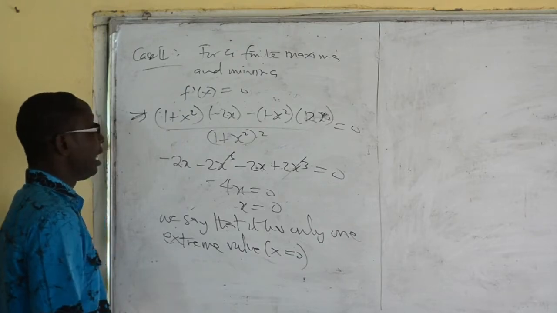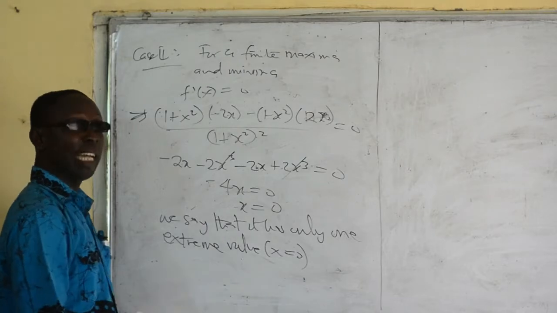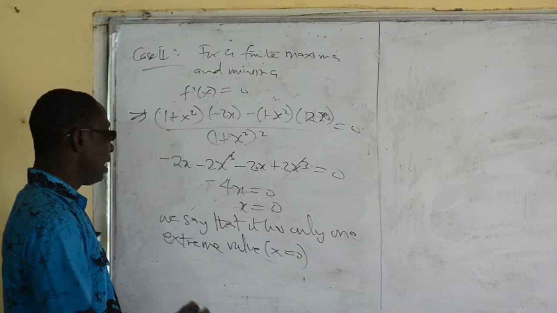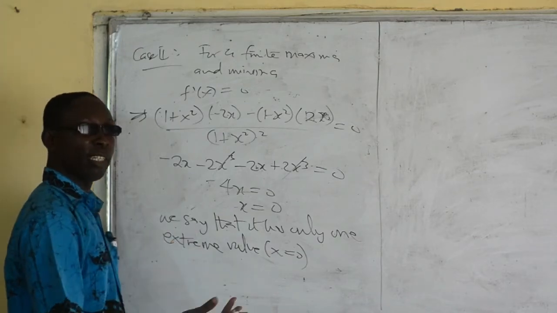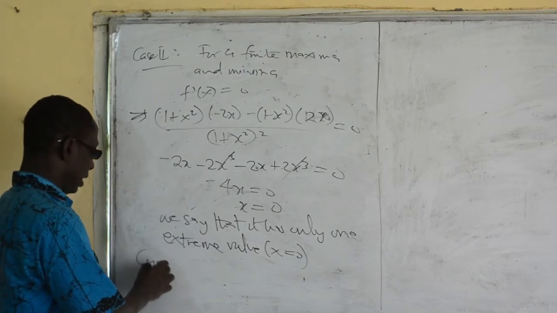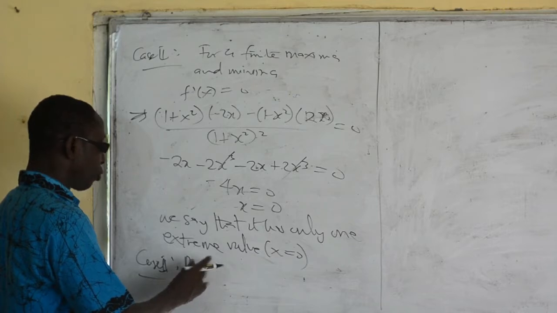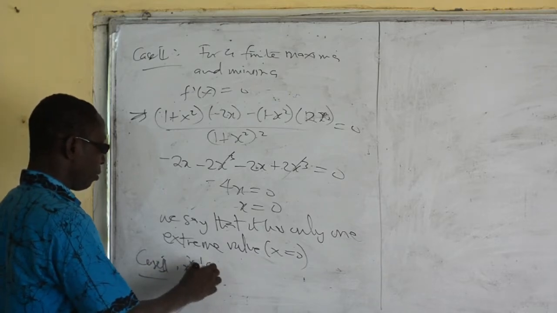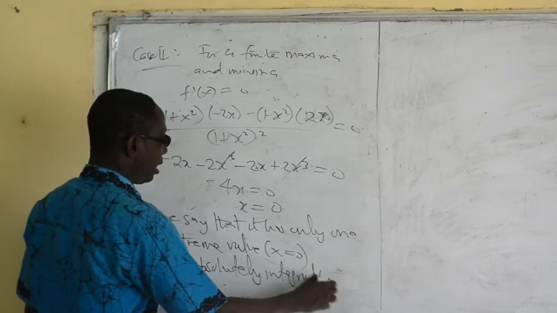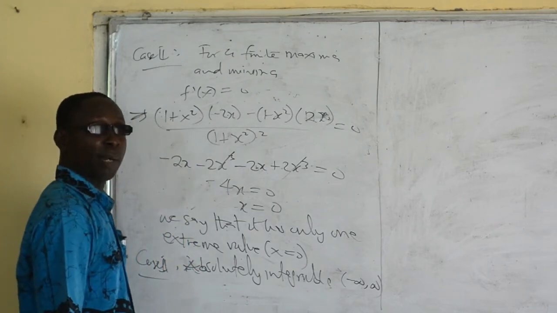So we can say that with these two cases, we can even go to the third case that says that it must be absolutely integrable. Okay, meaning that within negative infinity to infinity. Meaning, for example, we have case 3. Let's say it is absolutely integrable between this and that. And we get the condition for absolute integrable.